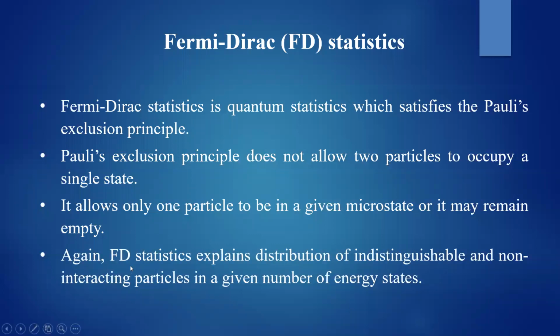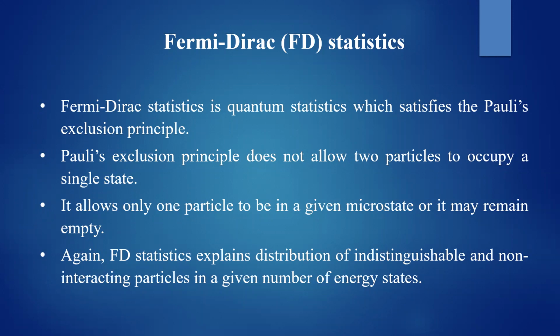Again, Fermi-Dirac statistics explains the distribution of indistinguishable and non-interacting particles in a given number of energy states. Indistinguishable means you cannot find the difference between one particle and another, and those particles have to be non-interacting. In such a case, you can apply this FD statistics.